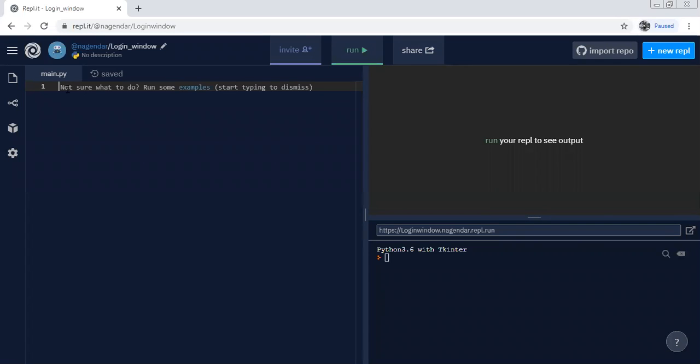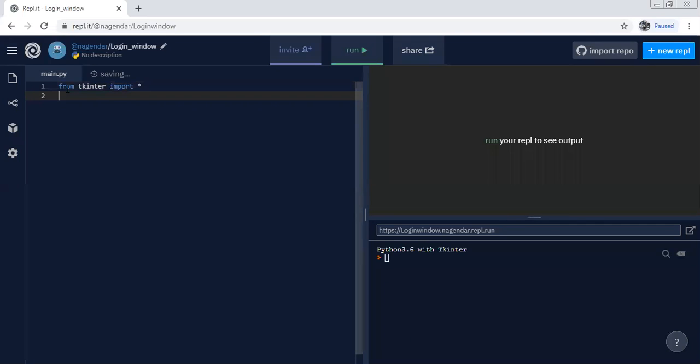Okay, so you just write from tkinter import. Now we need to define a screen over here, the main screen.